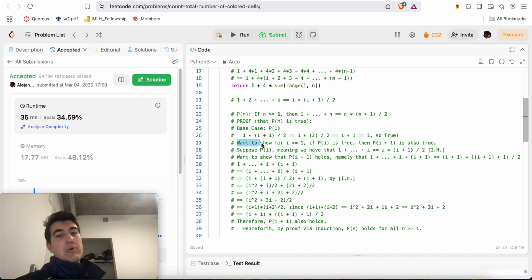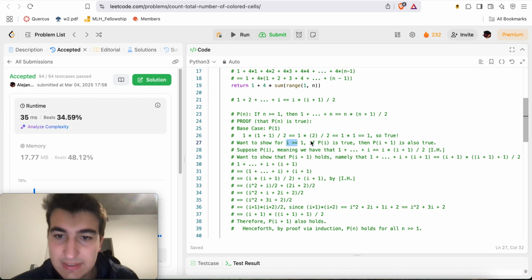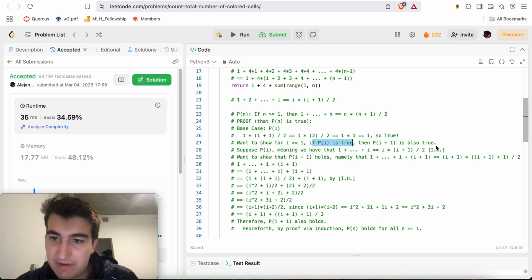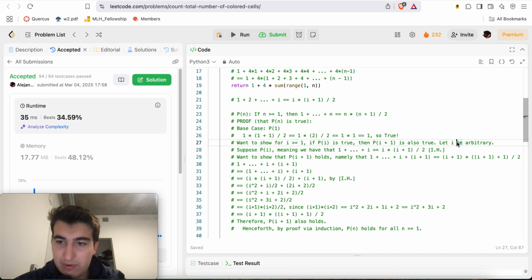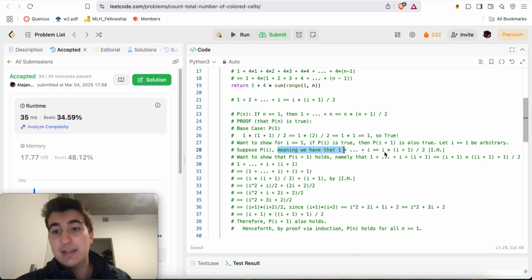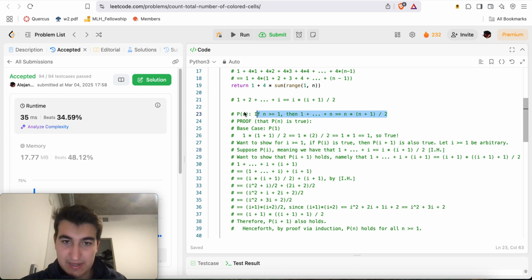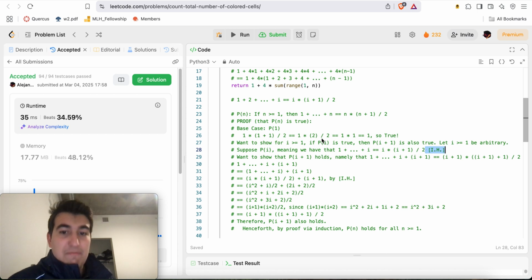All right, now we want to show that for any I greater or equal to 1, if P of I is true, then P of I plus 1 is also true. Let I be arbitrary. So suppose P of I, meaning I greater or equal to 1, be arbitrary. Suppose P of I is true, meaning that we have that 1 plus and so on plus I is equal to I times I plus 1 over 2, i.e. the same as this predicate over here, which will be our induction hypothesis, right? We want to show that if P of I is true, then P of I plus 1 is true. And here we do exactly that.